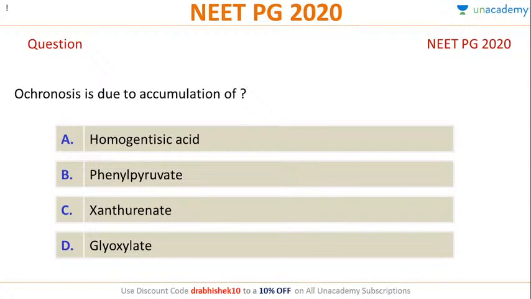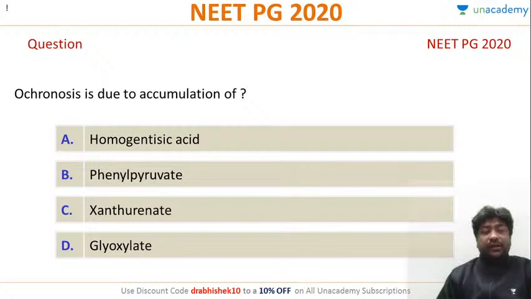Let's look at this question. Ochronosis, again, was a question asked in NEET PG 2020. Ochronosis is due to the accumulation of homogentisic acid, phenylpyruvate, xanthurenate, and glyoxylate.